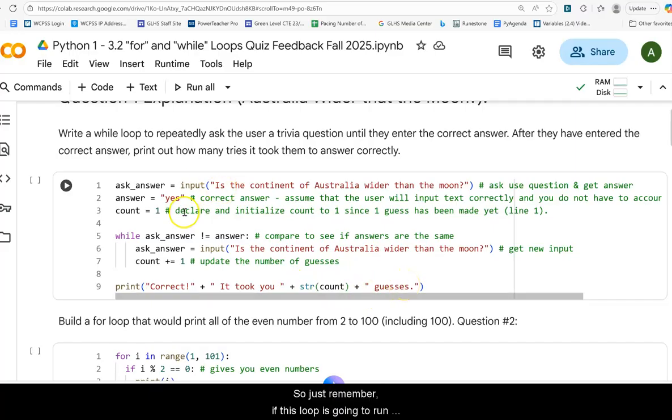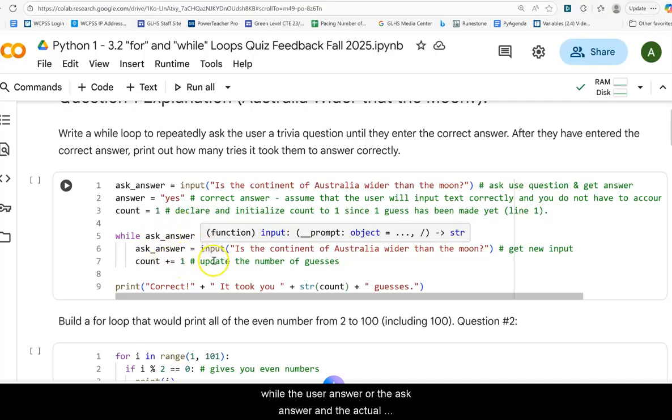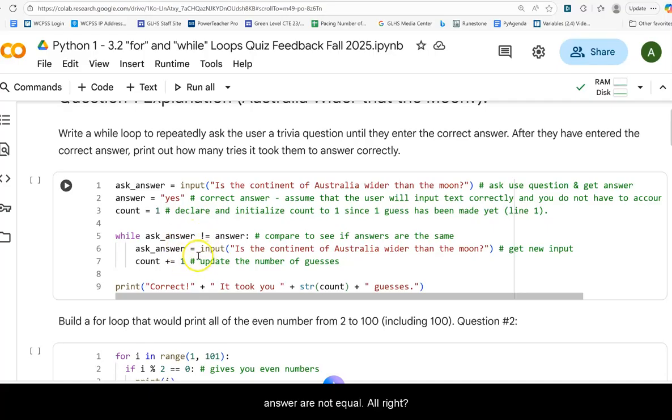Okay, so just remember, this loop is going to run while the user's answer and the actual answer are not equal, all right? So we set the counter to 1 because they have made a guess up here. All right, so we asked for 1. If we skip the loop, we're not going to increment the counter and it'll print out the right answer.